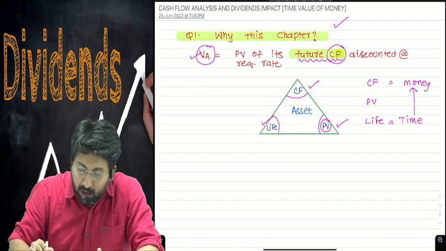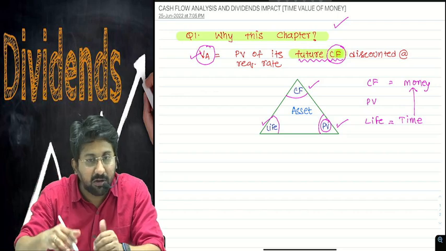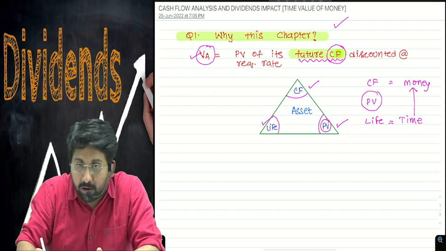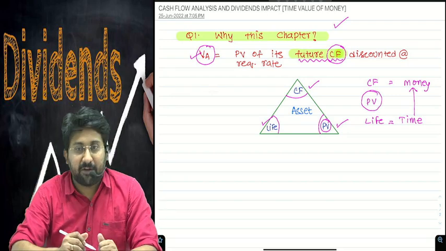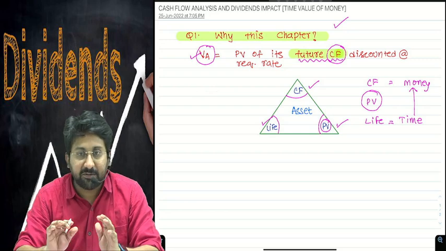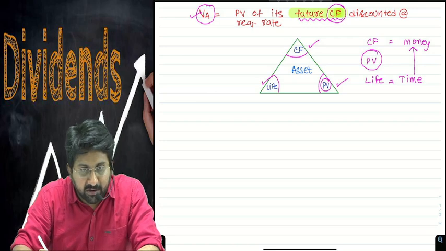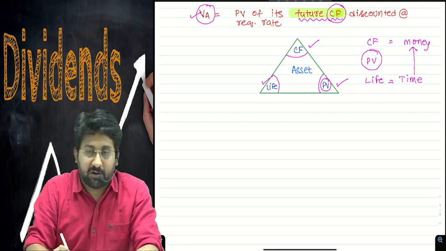How can I relate this time to money? How will the money value increase or decrease as per the time? Using a component called discounting factors. Popularly we call them PV factors. So let us first understand one important thing. PV factor calculation, cash flow analysis, life calculation.